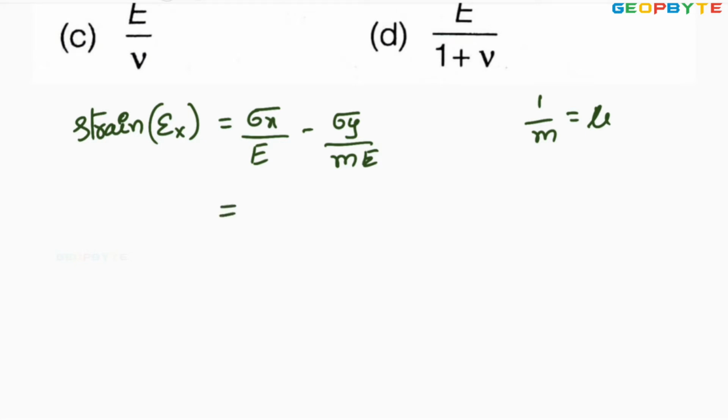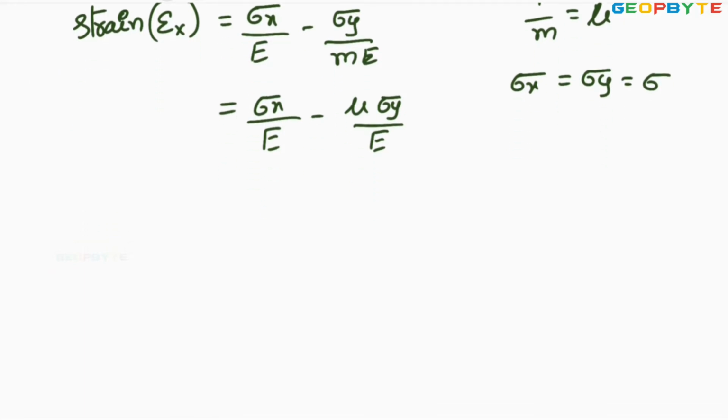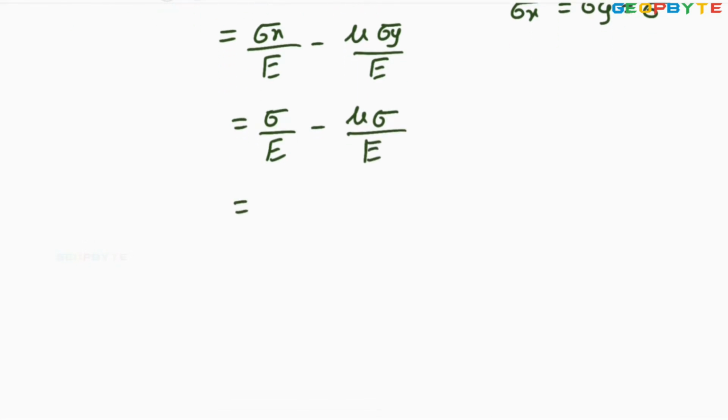Then it can be written as sigma x by E minus mu into sigma y by E. But given sigma x equal to sigma y equal to sigma. So sigma by E minus mu sigma by E, Young's modulus. You write the sigma by E outside into 1 minus mu.